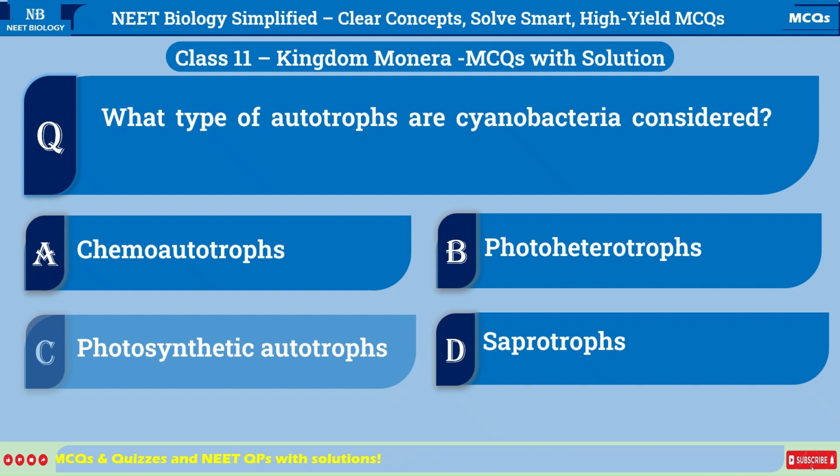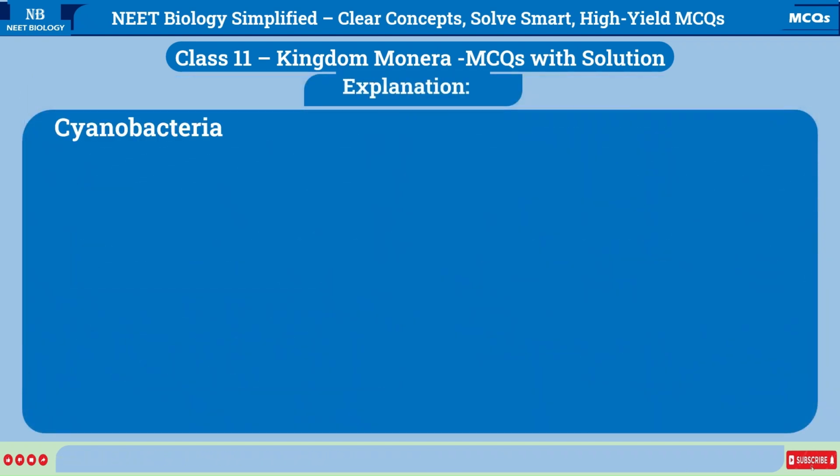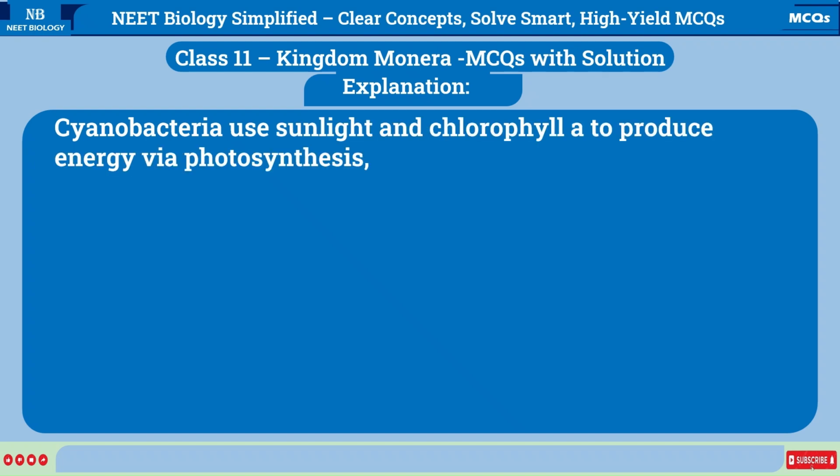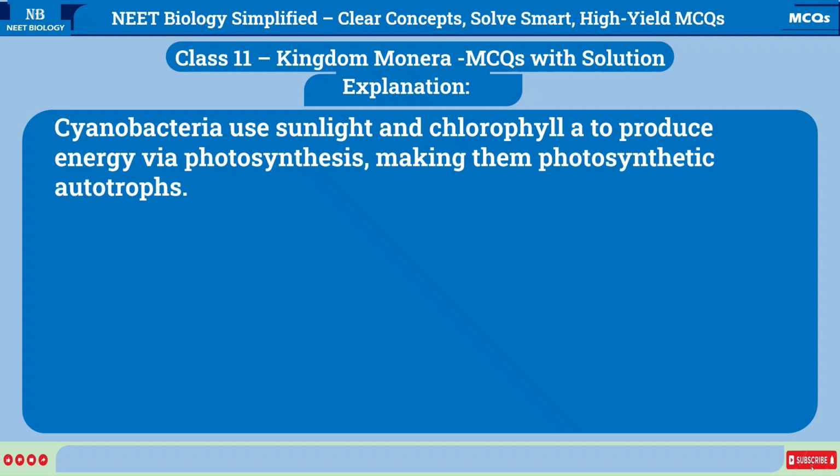Correct answer is C. Photosynthetic autotrophs. Explanation: Cyanobacteria use sunlight and chlorophyll A to produce energy via photosynthesis, making them photosynthetic autotrophs.